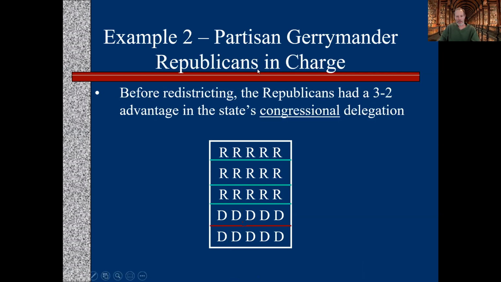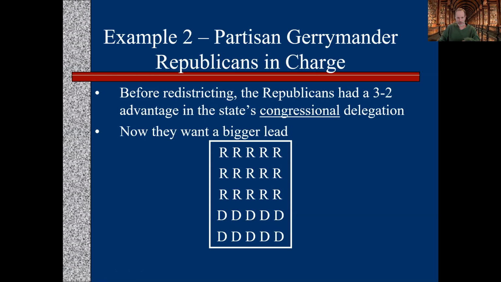Okay, same state, but this time the Republicans are in charge. So remember before, this was the status quo map with the 3-2 advantage to Republicans. But now the Republicans are still in charge. You're like, well, we want to pick up some more seats. So what can you do? So here's the map. They want a bigger lead. And again, if you want to do this yourself, the Republicans want to get more. Hit pause. You can draw on the screen there and try to figure out what you want to do.